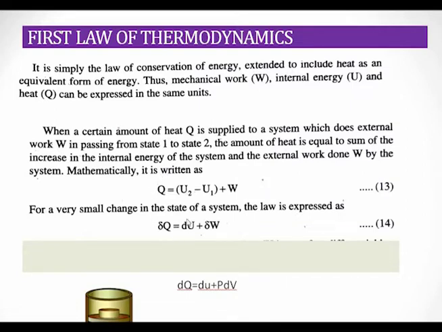Suppose delta Q amount of heat is absorbed. Delta Q is a very small amount. So delta Q amount of heat is absorbed by the system. As a result of its absorption, suppose the change in internal energy is dU, and the system also does some work, that is delta W. We can write delta Q is equal to dU plus delta W. So normally we write the first law in this form also, or we can write dQ is equal to dU plus P dV. We already studied that the work done by the system is nothing but P into dV, where dV is the change in volume. So we can write dQ is equal to dU plus P dV.